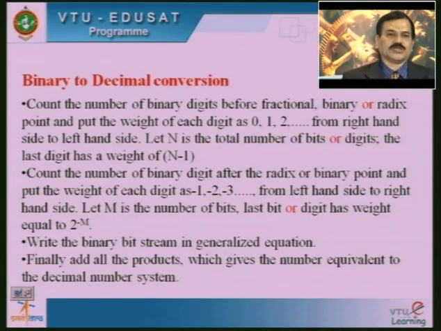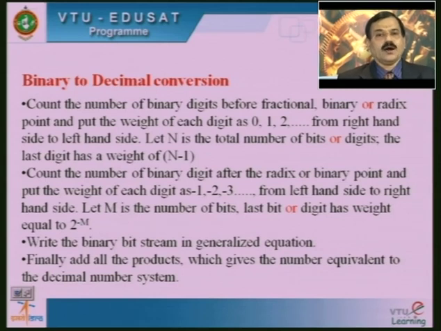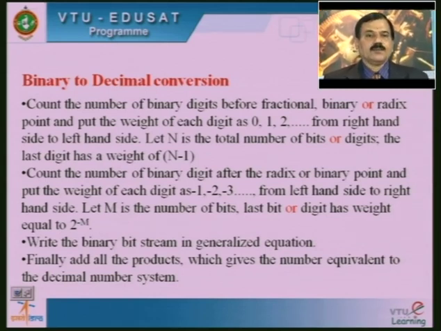Binary to decimal conversion. Count the number of binary digits before the fractional binary or radix point and put the weight of each digit as 0, 1, 2 from right-hand side to left-hand side. Let n be the total number of bits or digits. The last digit has a weight of n minus 1.